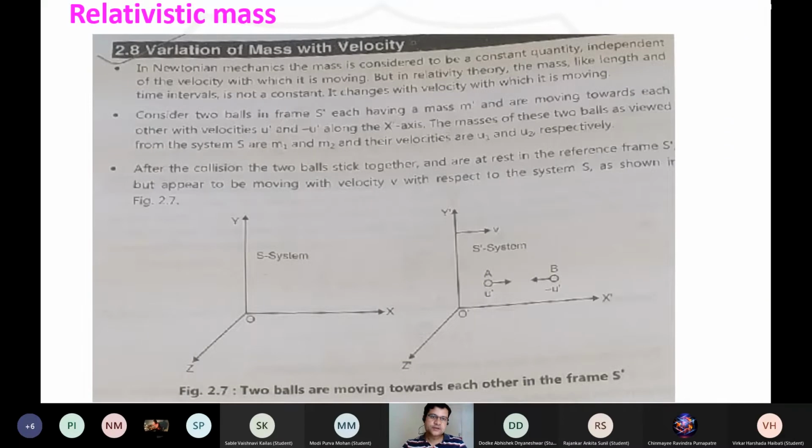So here we need to consider again the same type of analogy, where we have one S frame and another frame, the S prime frame, which is moving with a certain velocity v with respect to that stationary frame, the S frame. Here we are talking about the masses of bodies.